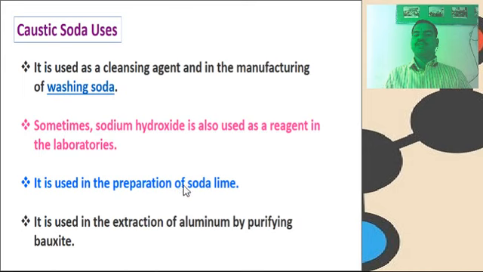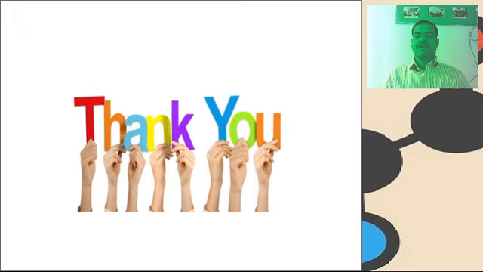The uses of caustic soda, that is NaOH: it is used as a glazing agent and in the manufacture of washing soda. Sometimes sodium hydroxide is also used as a reagent in the laboratory. It is used in the preparation of soda lime. It is used in the extraction of aluminum by purifying bauxite. Thank you very much.